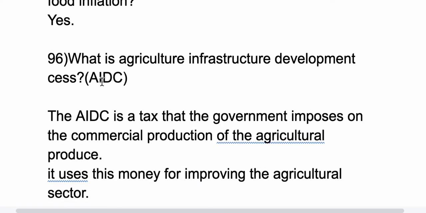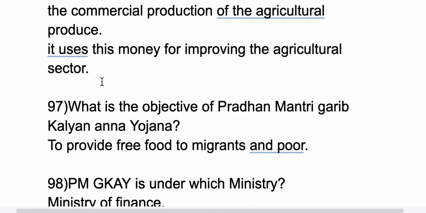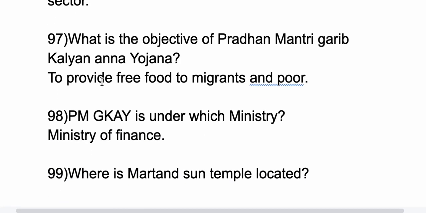96th question, what is Agriculture Infrastructure Development Cess? AIDC is a tax collected by the government. The government imposes it on the commercial production of agricultural produce. And then this AIDC is used for improving the agricultural sector. 97th question, what is the objective of Pradhan Mantri Garib Kalyan Anna Yojana?